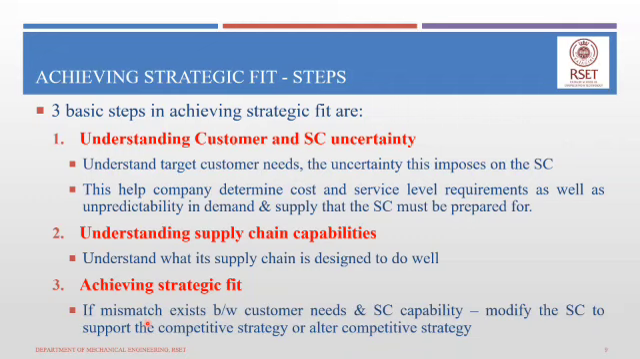So these are the basic three steps involved in achieving strategic fit. We start off by understanding the customer and the customer needs along with the supplier and the supply characteristics, so that we can determine the level of uncertainty imposed upon the supply chain. So, understanding customers, suppliers, and supply chain uncertainty. The second step is understanding the current existing supply chain's capabilities. And the final step is to compare the customer requirements and the current supply chain capabilities, and find out if there is a mismatch.